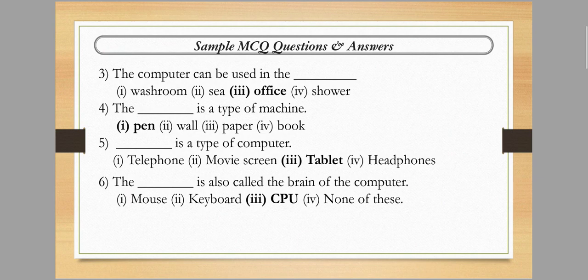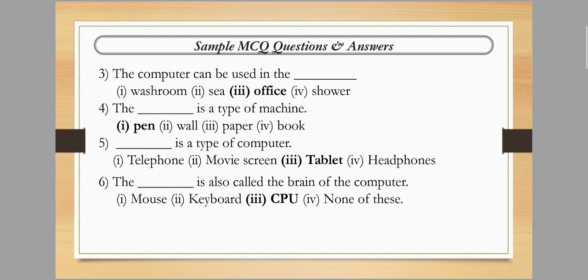Next is: the dash is a type of a machine. Here you can see the options. The first option is pen, next is wall, next is paper and last is books. The last 3 options are not machines. Only one option, option number 1, pen. The pen is a type of a machine.